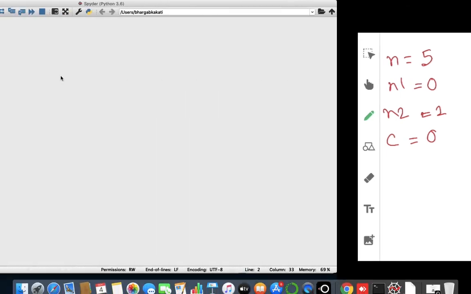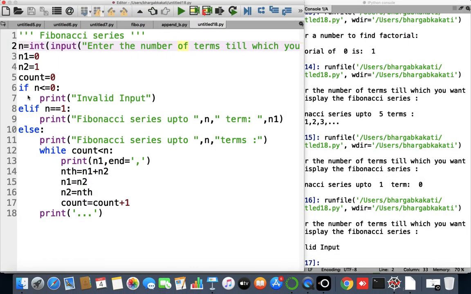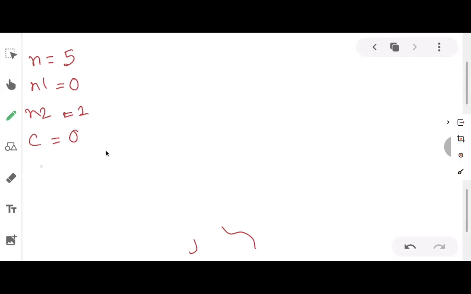Okay, after that, if n is less than 0, that means the user gives a negative value, then we'll get invalid input. If n is 1, then the Fibonacci series up to 1 term, n1, will be displayed. After that, the main part comes from the 11th line, that is the Fibonacci series up to n terms. So if I give the value of n as 5, it will display the Fibonacci series up to 5 terms. After that, while count is less than n, okay, so what is given here?